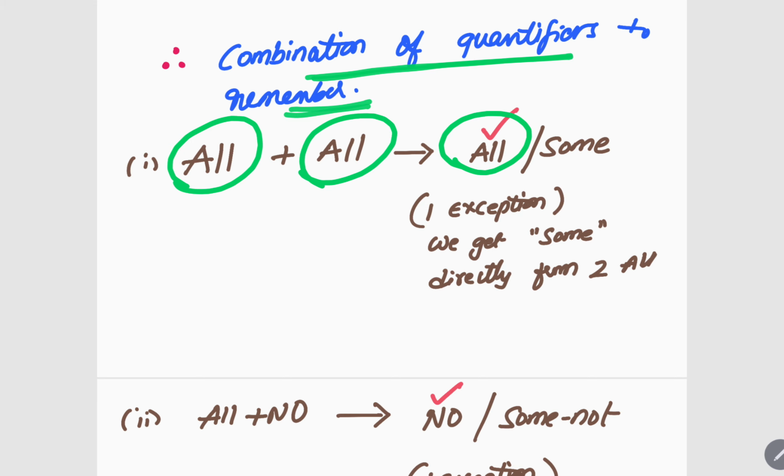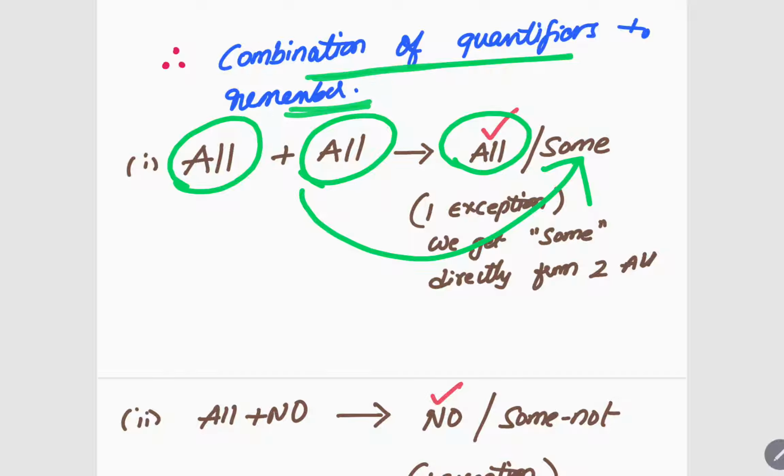Got it? In a very rare exception case, we get some directly from all plus all. We'll be seeing that exception case also in this class only. So remember, if you see all plus all, you will be getting all only in the conclusion.